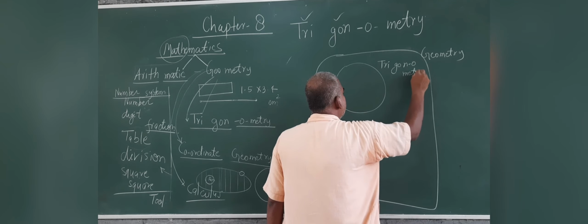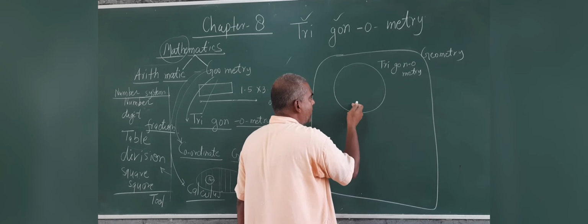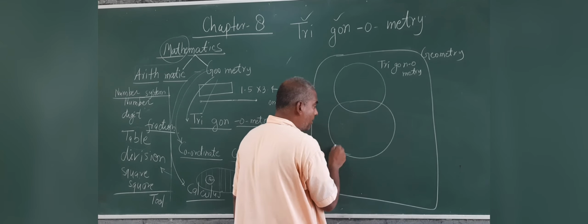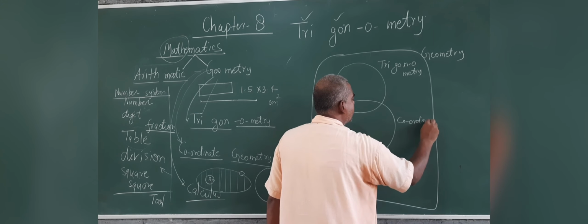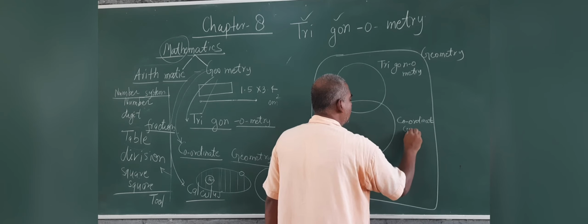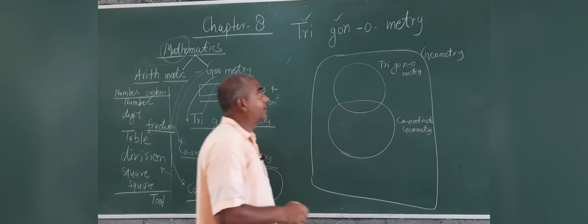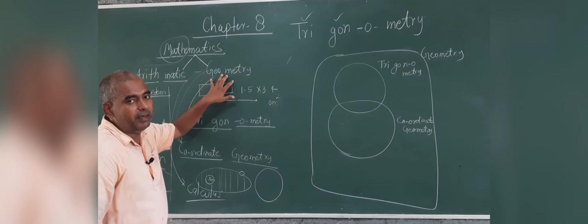Trigonometry means it's a part of geometry. Some topics are included in geometry, and some topics are common in coordinate geometry. Yes. So this was the mathematics, arithmetic and geometry.